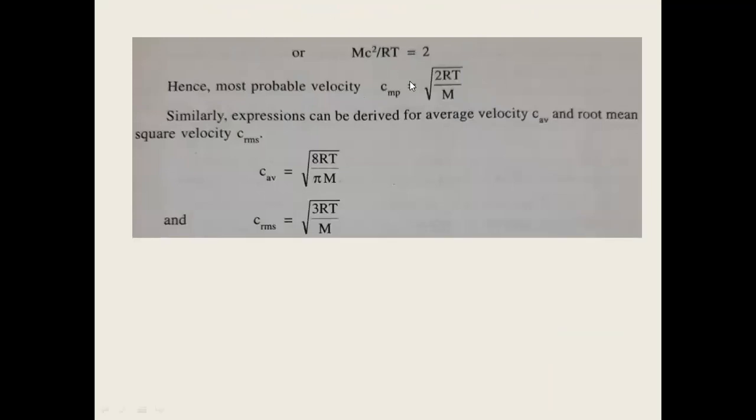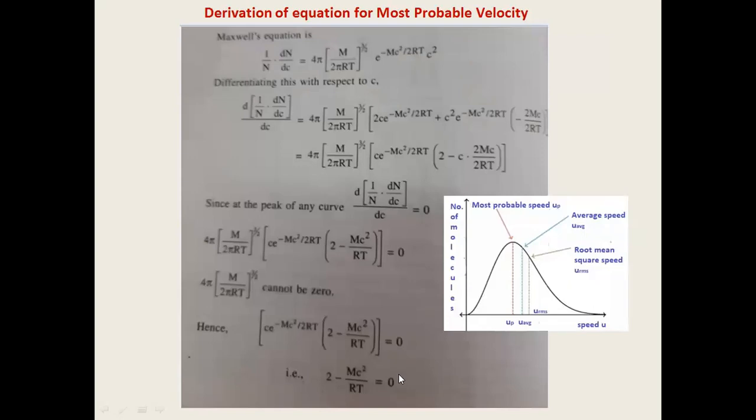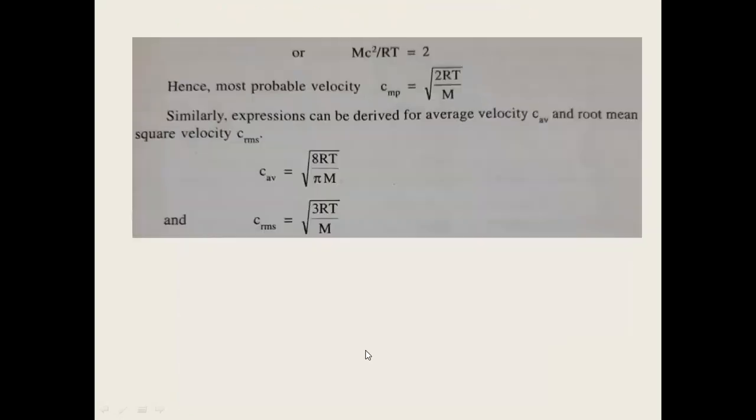And that most probable velocity C, say this, mc square divided by RT is equal to 2. Send all these terms to the other side. So the most probable velocity becomes square root of 2RT divided by m. In similar lines, we can also derive the equations for average velocity and root mean square velocity from the Maxwell-Boltzmann distribution law.